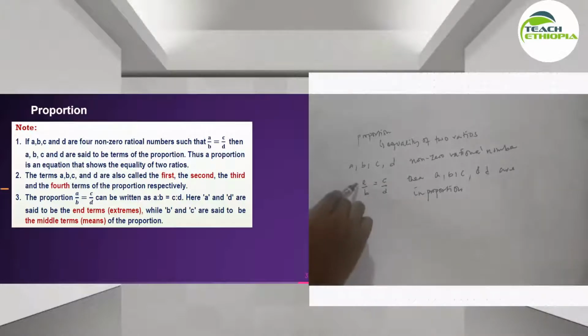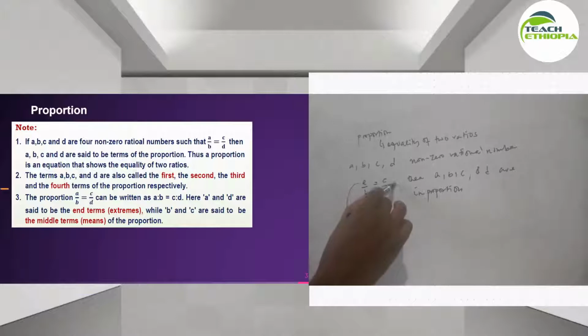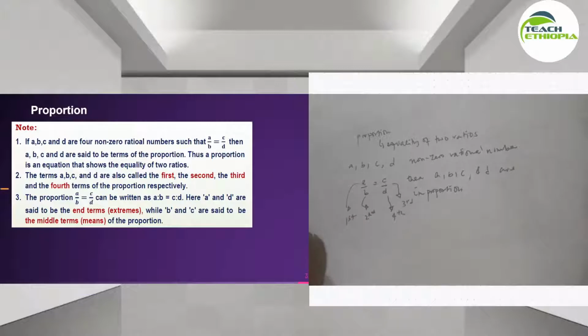So this is the first term, this is the second term, this is the third term, this is the fourth term ይባላል.